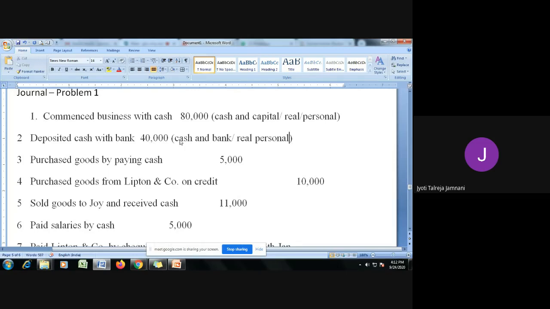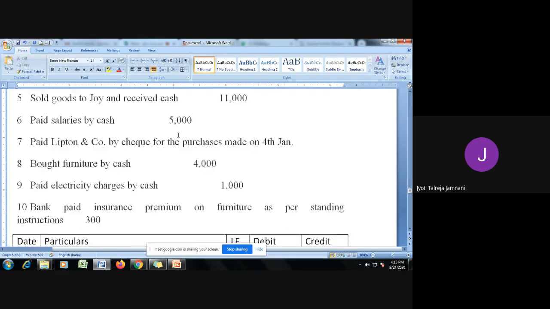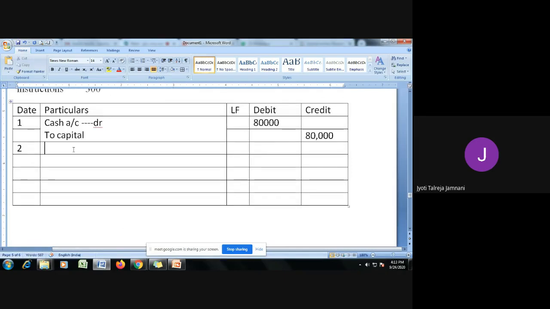So when the cash goes out, then you will have to credit it because real account says debit what comes in, credit what goes out. So cash will be credited. Personal account says debit the receiver, credit the giver. Now when you give cash to the bank, bank becomes the receiver. So bank should be debited because it is receiving money. So what would be the entry? Bank account debit because bank is the receiver.